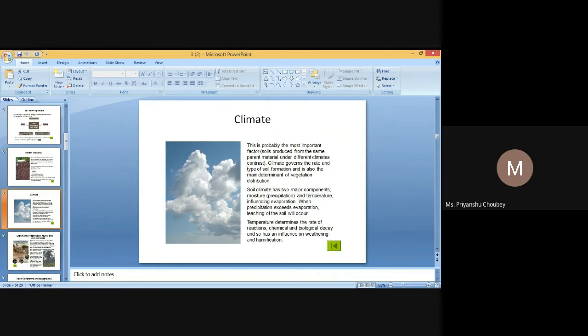Spherical. The peds are roughly spherical and subdivided into granular and crumb. Granular structure is less porous than crumb due to low organic matter content. Spherical structure is formed by biotic activity in surface horizons and promotes infiltration, percolation, aeration, and root penetration in soil.